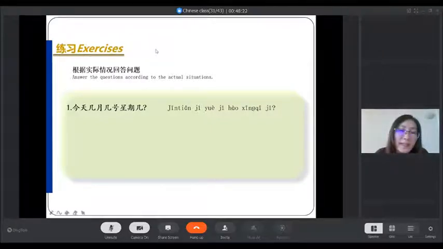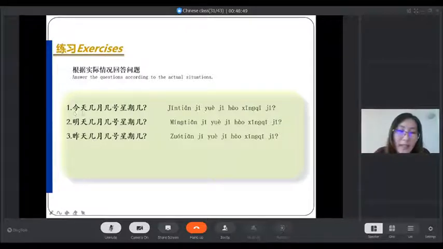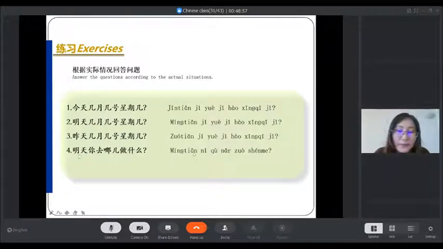For example, 今天 today, 几月 which month, 几号 which day, 星期几 which weekday. 几月几号星期几？明天几月几号星期几？昨天几月几号星期几？今天 today, 明天 tomorrow, 昨天 yesterday. Number 4, 明天你去哪儿做什么？去哪儿 we will learn in the next lesson.